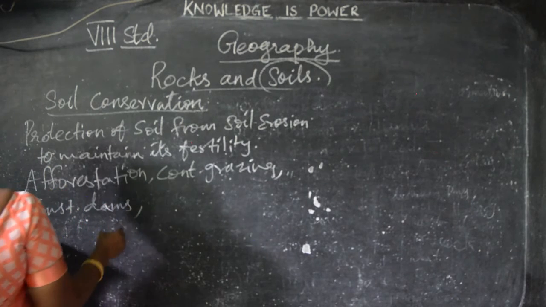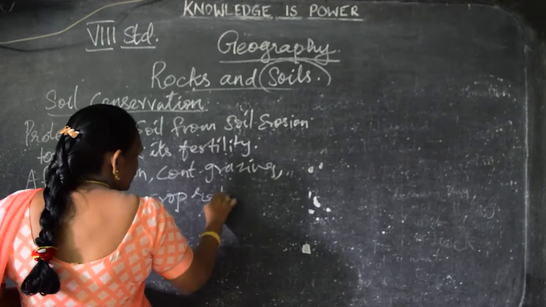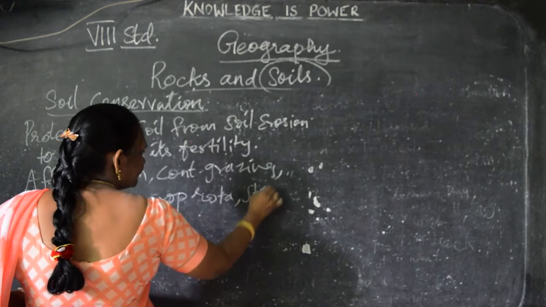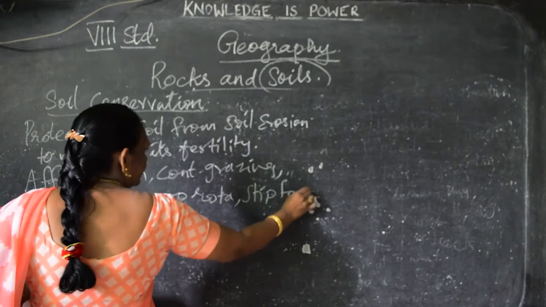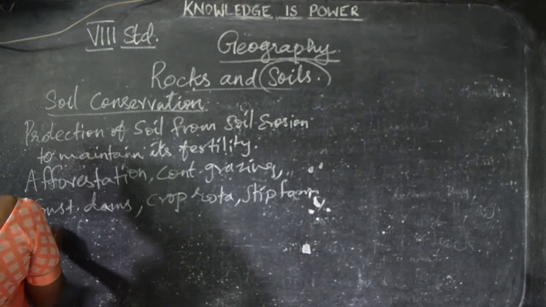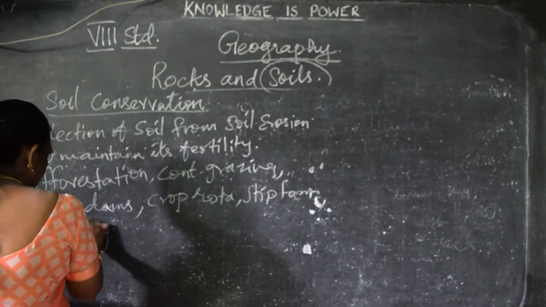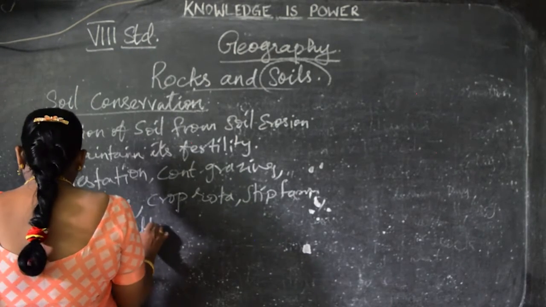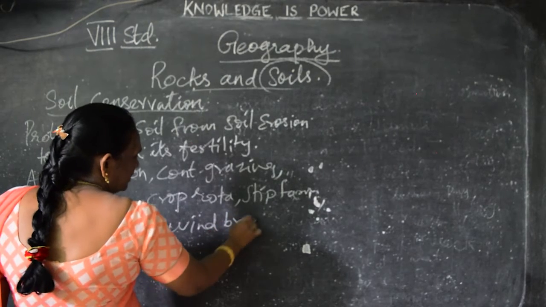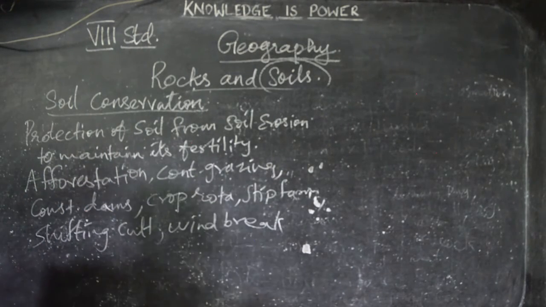By building dams, then crop rotation and strip farming, and shifting cultivation, and windbreak. So these are the conservation methods of soil.